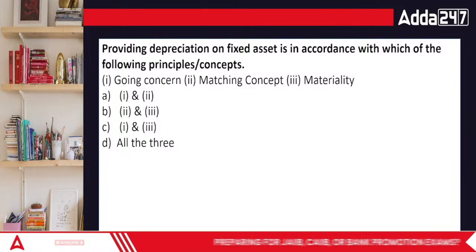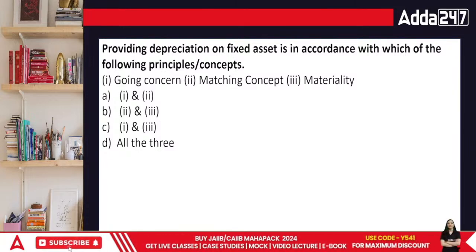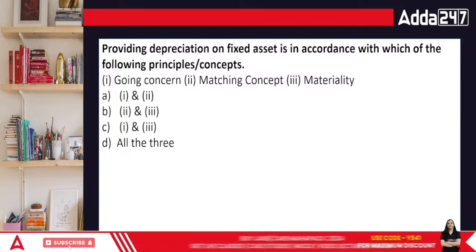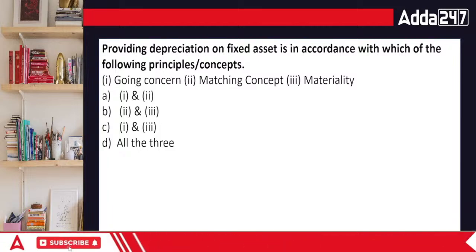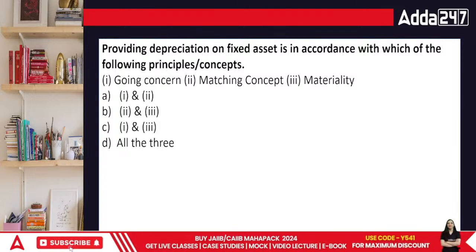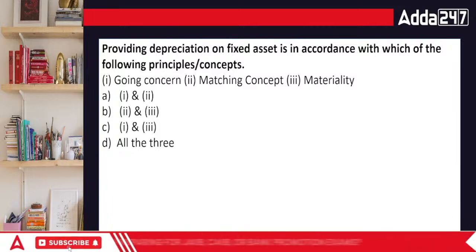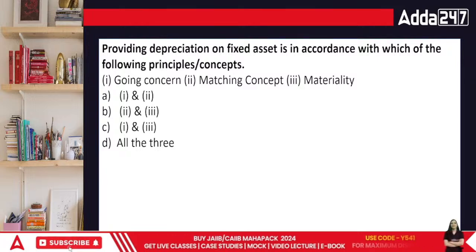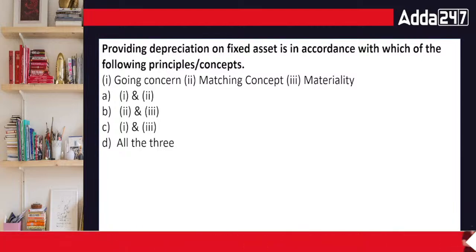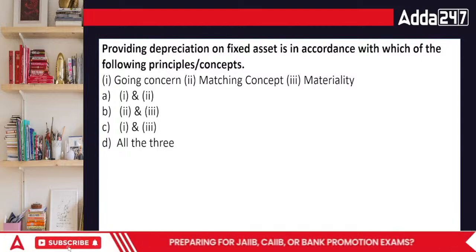Going concern is definitely there. This means depreciation is going to be charged over the years. We are not taking all that expense today in our books of accounts only. Matching expense is you are using it over a period of time. So your money would vary every single time. Matching concept clearly states that the expenses of this particular year should match the incomes of that particular year, right?